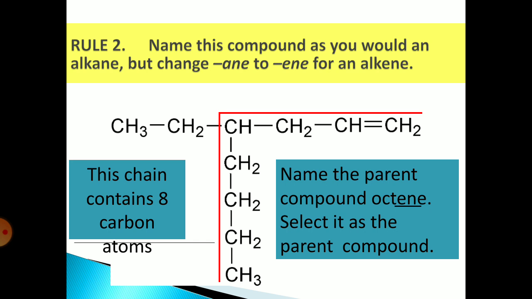Second rule is to name this compound as you would an alkane but change ANE to ENE for an alkene. If it is an 8 carbon chain, as we know it is octane, it is replaced in alkene, that is octene, where ANE is replaced by ENE.